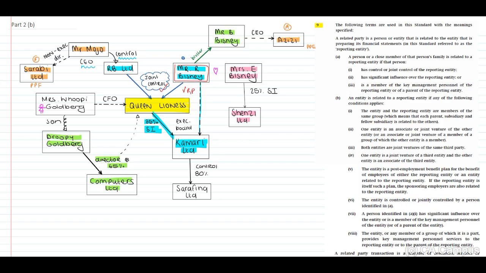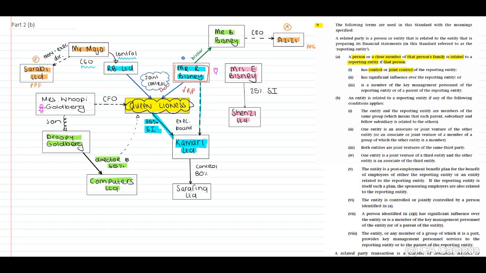Why? Because when you refer to paragraph 9A1, remember, it indicates to us that a person or a close member of that person's family is related to the reporting entity if that person, which is Mr. R. Basney, has control or joint control over the reporting entity. In this scenario, our reporting entity will be Queen Lioness. Therefore, we know Mr. R. Basney is a related party.